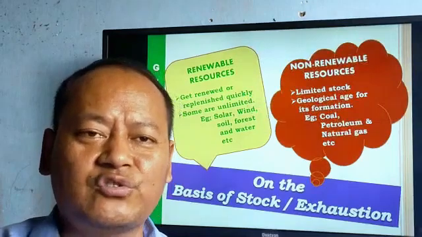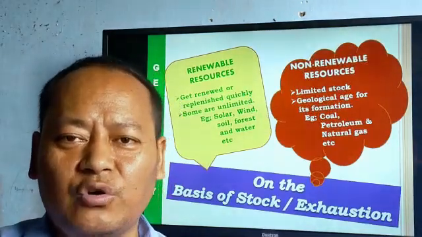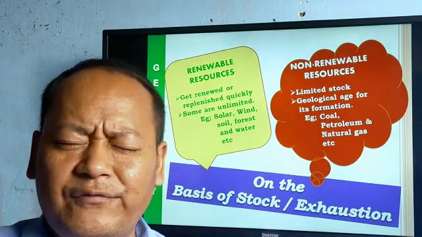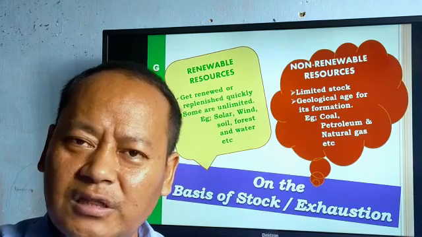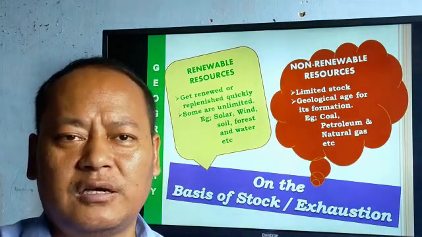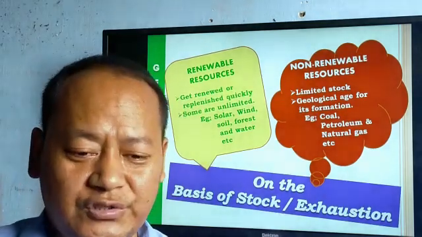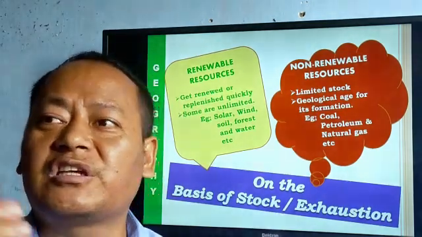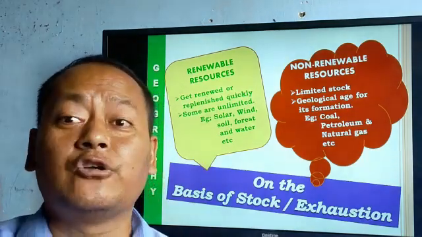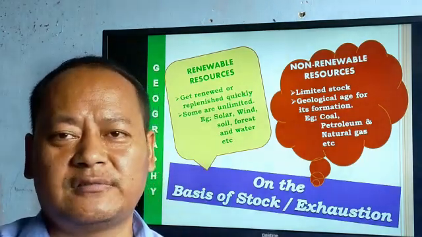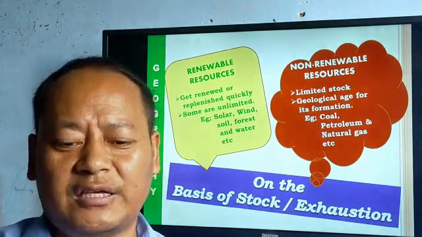Then secondly, we have got non-renewable resources. Non-renewable resources are those resources that took a very, very long time in their formation. They have got limited stocks. They require geological ages for their formation, millions of years. Nobody could live for such a long period of time. So, because of that, they are regarded as non-renewable resources. Examples: coal, petroleum, and natural gas, etc.